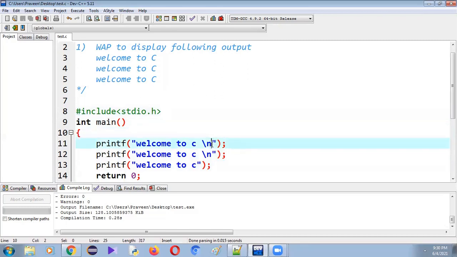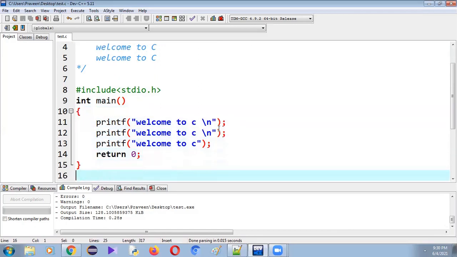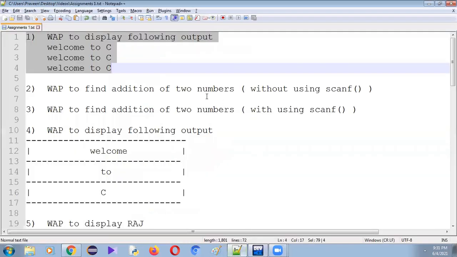What will it do? It will bring the cursor to the next line. That means first welcome to C will be displayed. After that, whenever it encounters \n, it brings the cursor to the next line. That's why welcome to C is displayed in the second line. Here also the same thing, \n brings the cursor to the next line and welcome to C is displayed. Okay, this is the program. I hope the program is clear. Right, let's move to the second program.